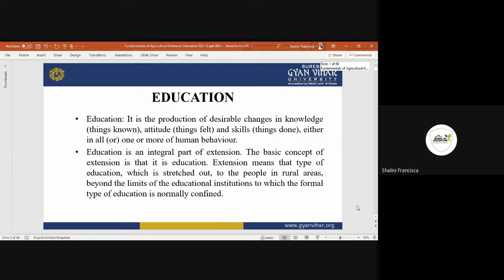Extension means that type of education which is stretched out to the people in the rural area, beyond the limits of the educational institute to which formal education is normally confined.